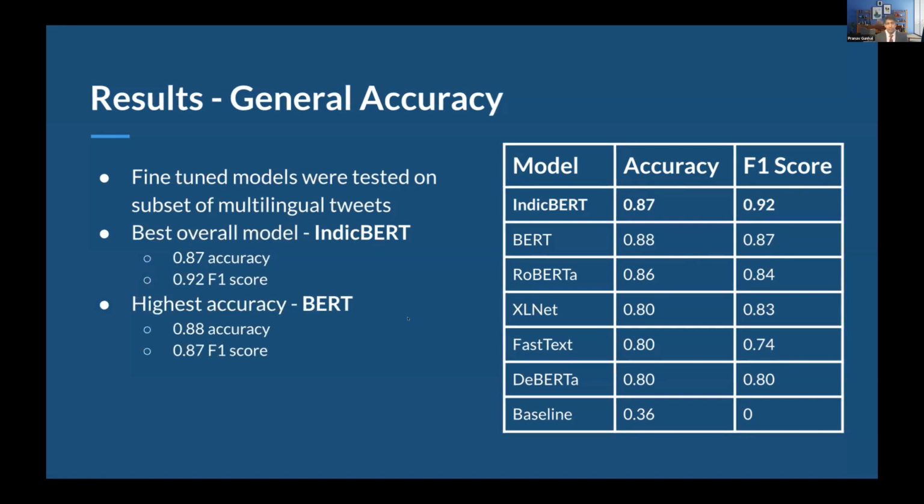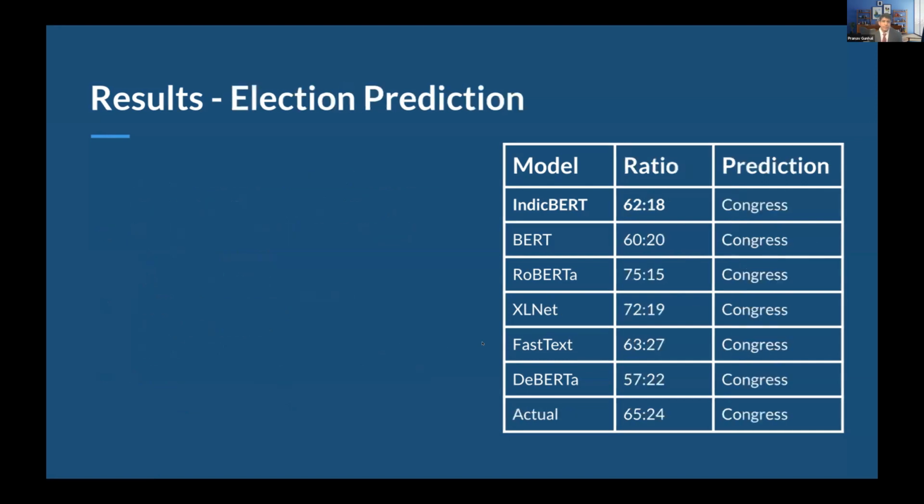So we were able to come to the conclusion that Indic BERT was more balanced in this prediction. We can also note that all models, regardless of how well they performed, actually did much better than the baseline of 0.36. So that is also something to be noted for the future.